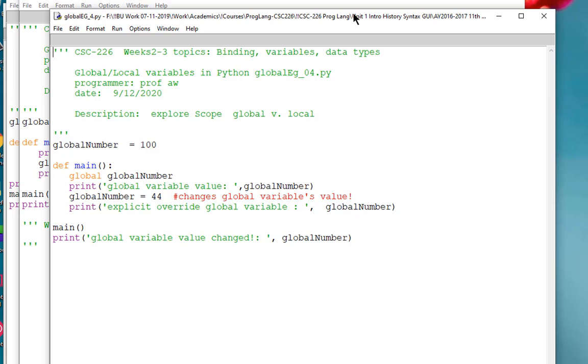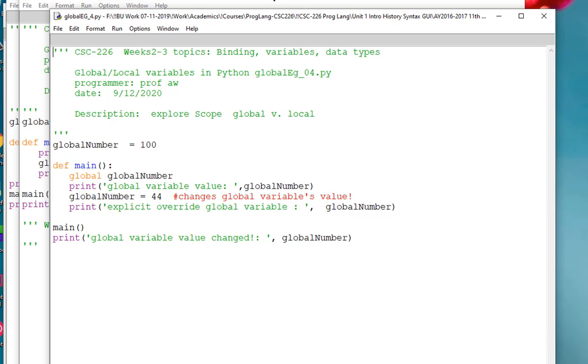And then we're going to change it here in main. Now because we called out global number with the global tag, we are able to change the actual global variable's value. And we are explicitly overriding that to have the value 44. So after main, the global number's value will have been changed.